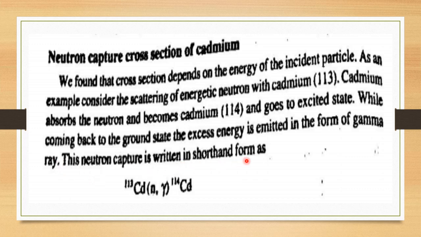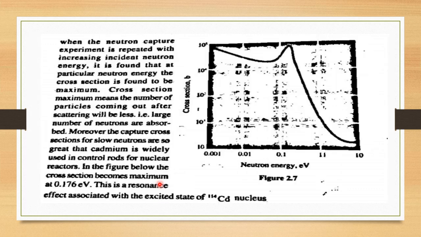This neutron capture is written in shorthand form as Cd113 (n, gamma) Cd114. So cadmium is bombarded with neutrons, it becomes cadmium 114, and after that it goes back to the ground state, releasing gamma radiation.